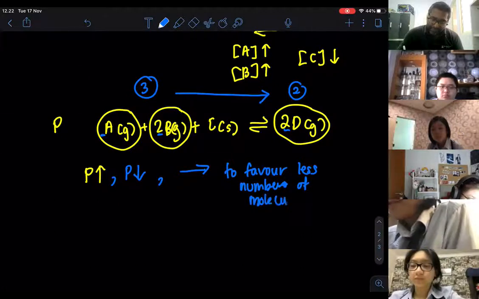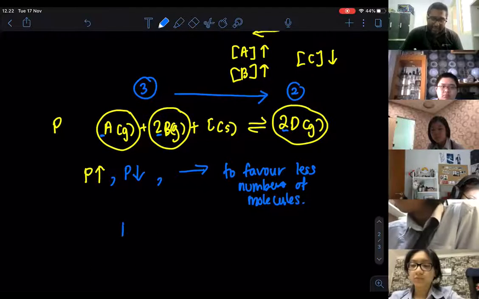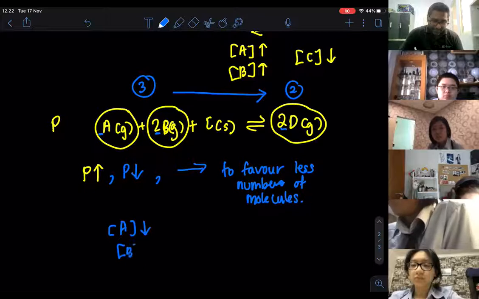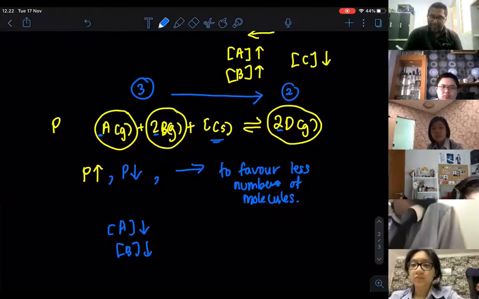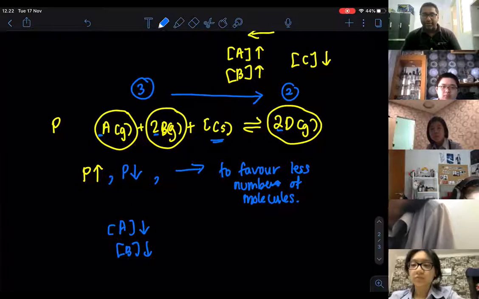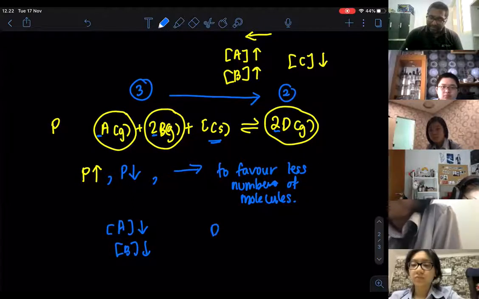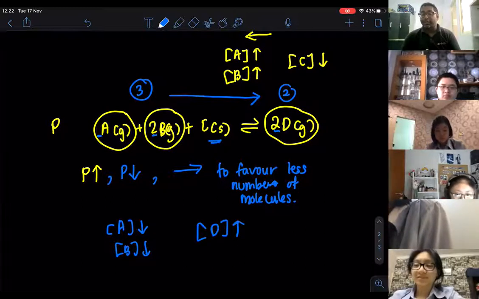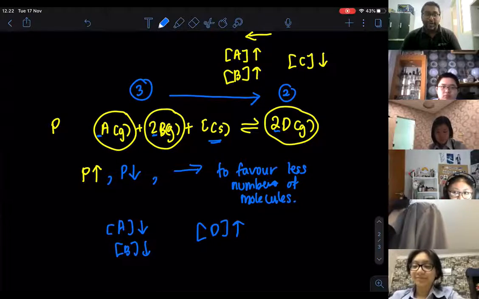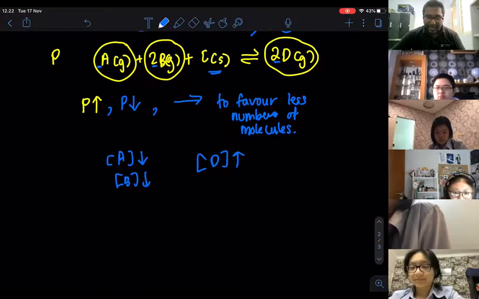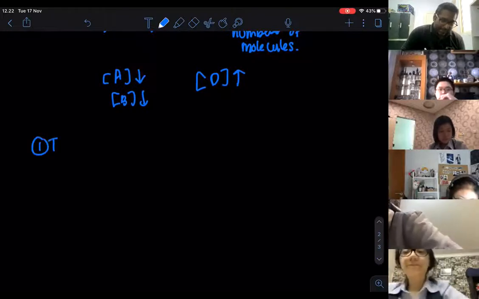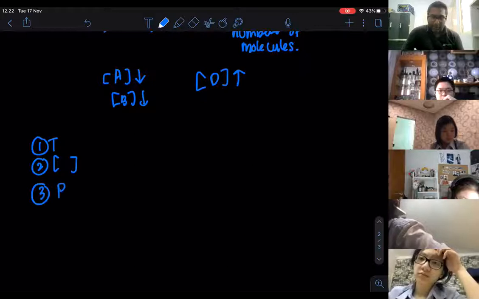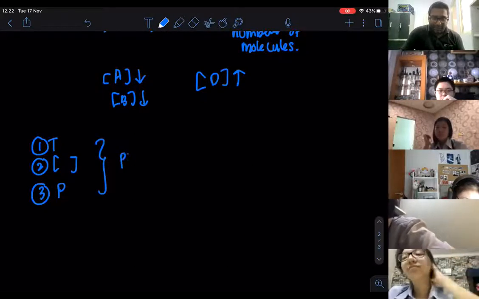In that process, you need to mention that the concentration of A will decrease, the concentration of B will decrease. Solid, if you don't want to mention, no need to actually mention. For D, we can mention the concentration of D is going to increase. The concentration of solid is going to be constant, so we don't include that. I have mentioned temperature, concentration, and pressure. All these will affect the position of the equilibrium.